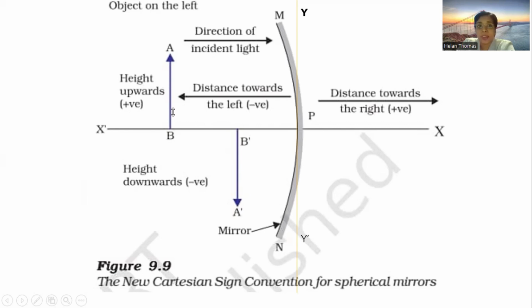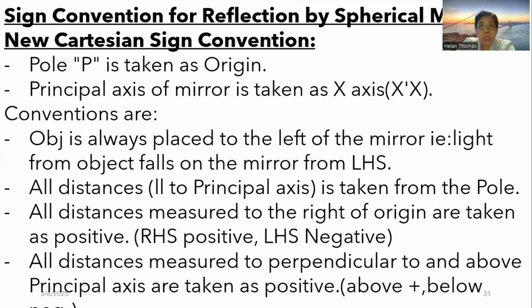Any measurement which you are taking parallel to the principal axis will be taken from the pole. And all distances that are measured to the right of the origin are taken as positive, and the left hand side is taken as negative.